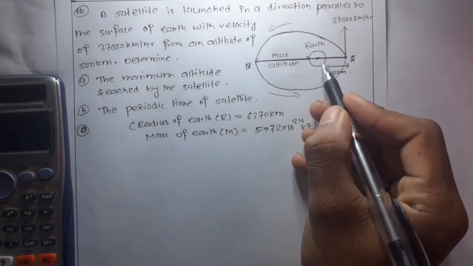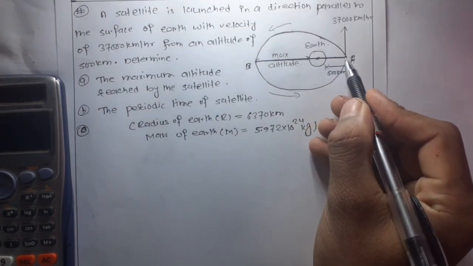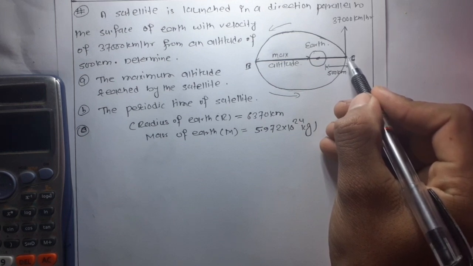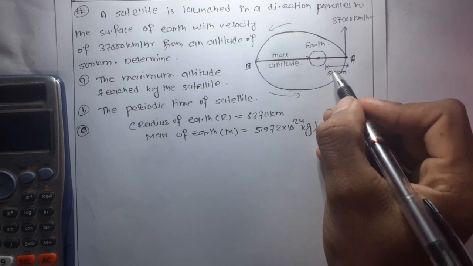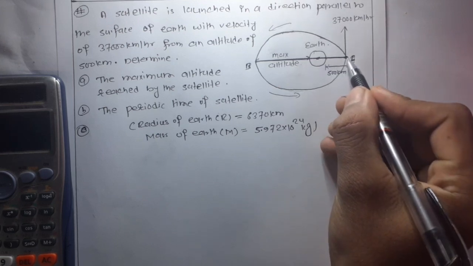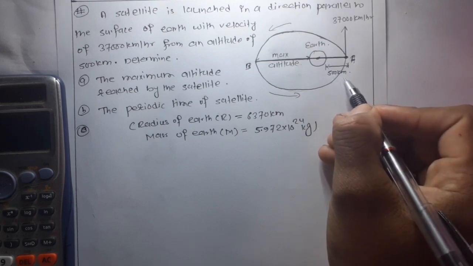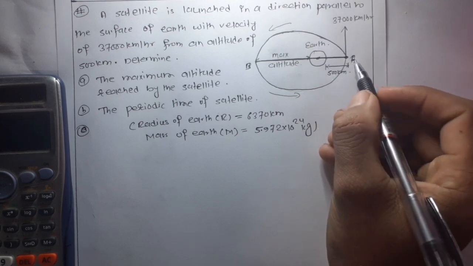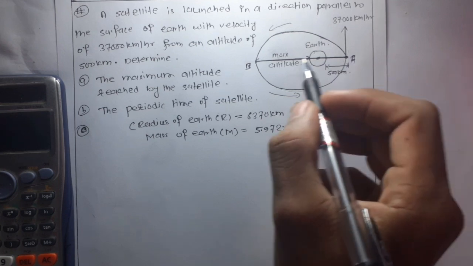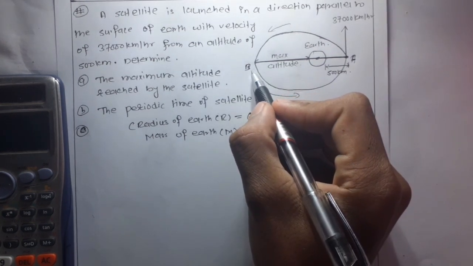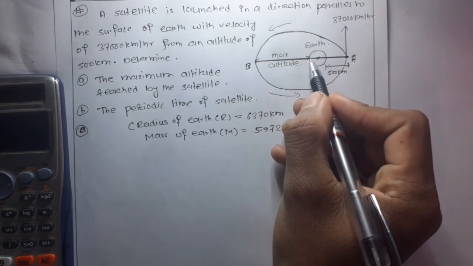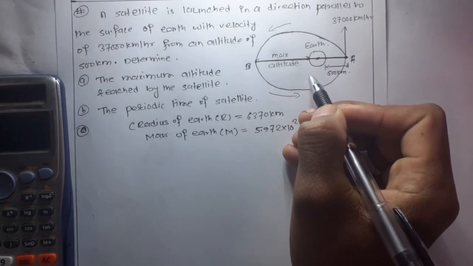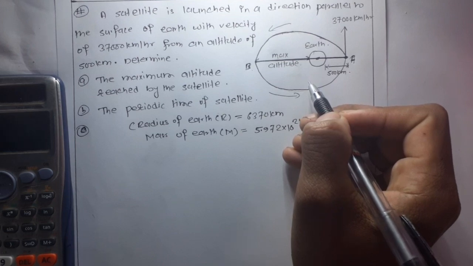So this is the Earth, and this satellite is launched from a point A, and the distance between Earth's surface and this point A is 500 kilometer, which is given, and the satellite reaches a point B, and we have to find the maximum altitude reached by the satellite, that is the distance between point B and the surface of the Earth, and the periodic time of this satellite.